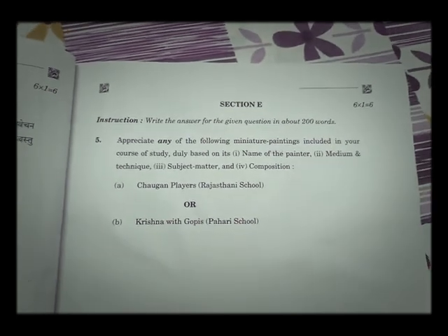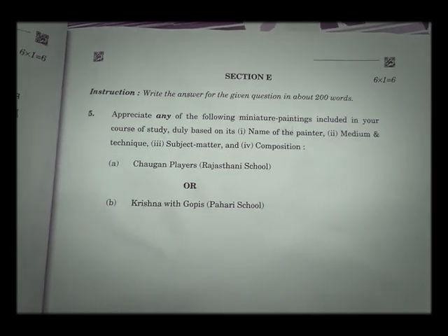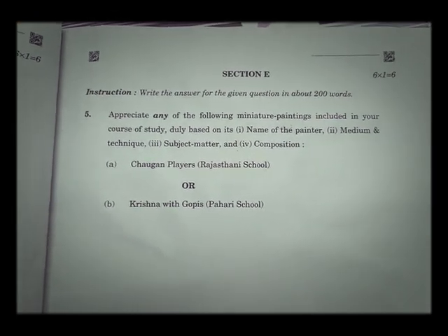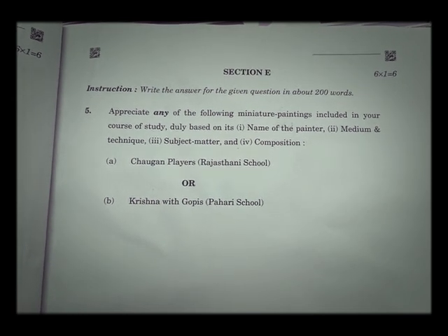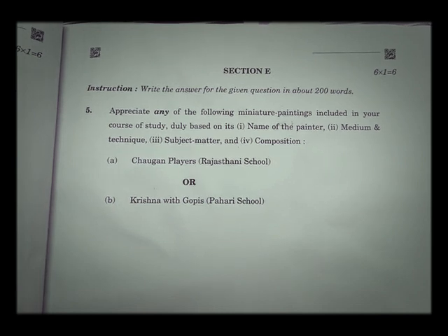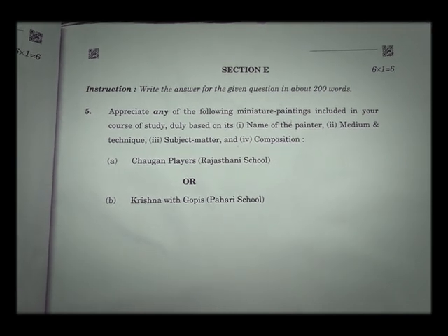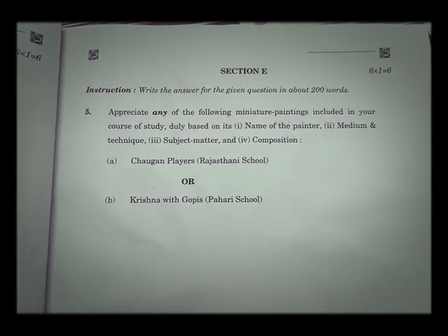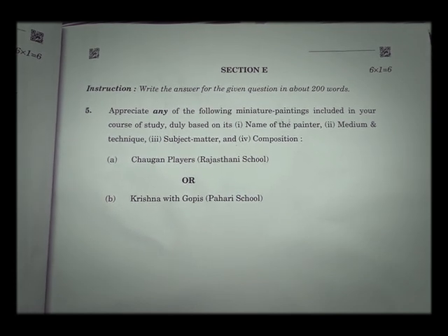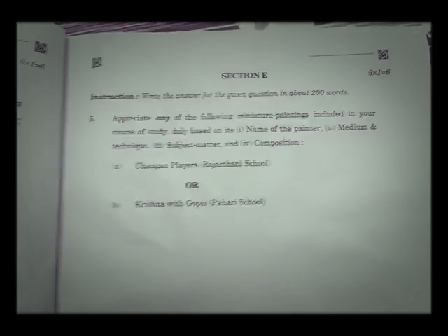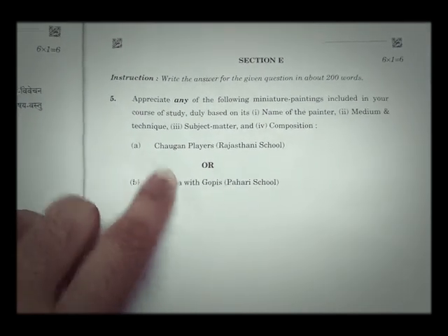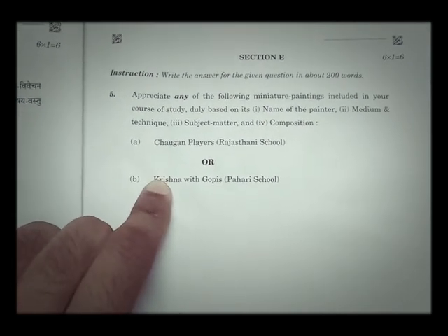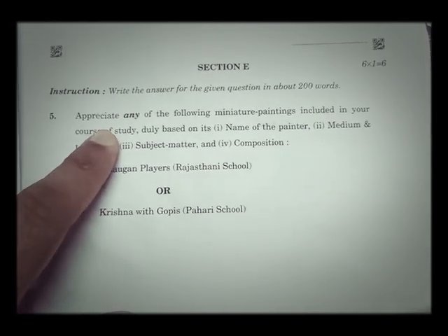Section E: one question for 6 marks, that is, appreciate any of the following miniature paintings included in your course of study duly based on the name of the painter, medium and technique, subject matter, composition. So based on these 4 points, you have to explain any one of these two miniature paintings within 200 words.